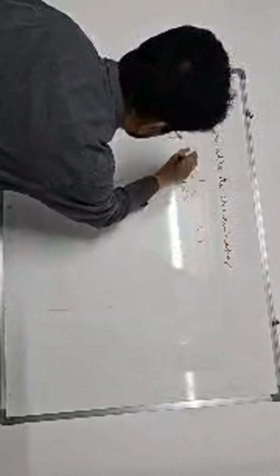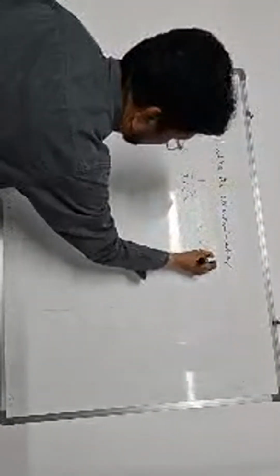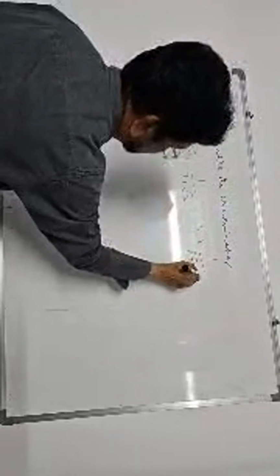Second is 1 by root 7 minus root 6. How do you rationalize the denominator? By multiplying by its conjugate. 3 minus root 2, numerator and denominator multiply, get the answer.